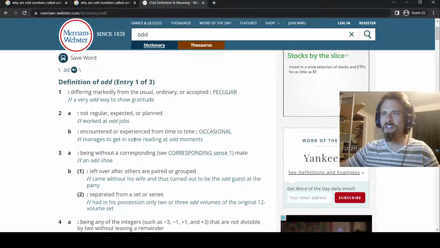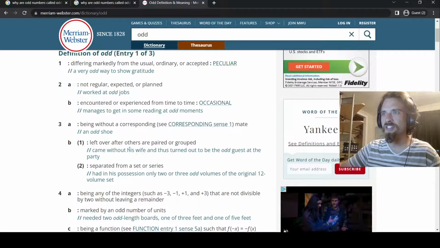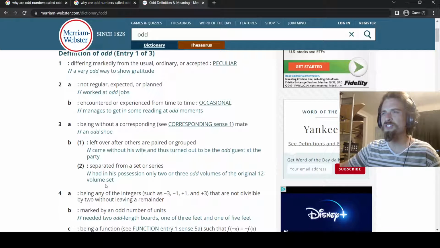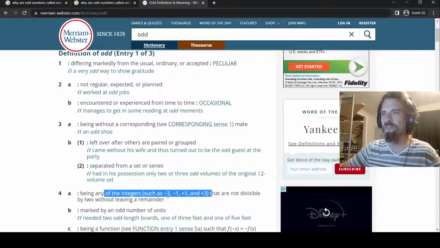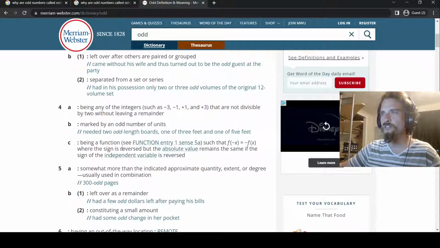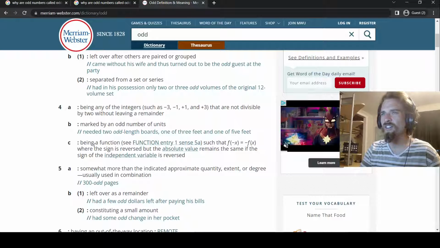So let's continue on here just for a moment. I did see something here: left over after others are paired or grouped, separated from a set or series, being any of the integers that are not divisible by 2. So some math stuff here: marked by a number of units, being a function. Wait, what? Why? Why being a function? So odd is being a function that equals f, where the sign is reversed, but the absolute value remains the same if the sign of the independent variable is reversed.